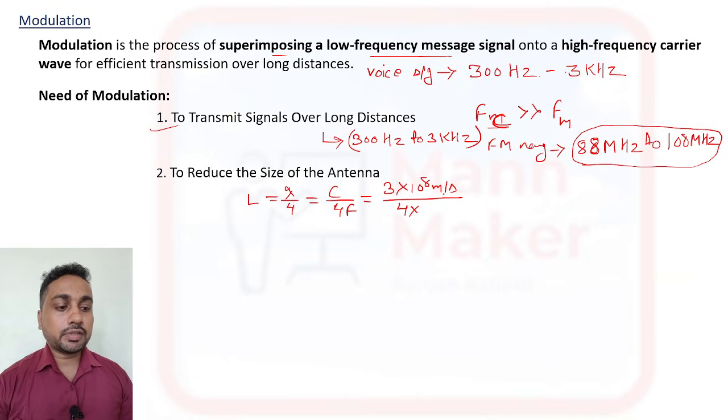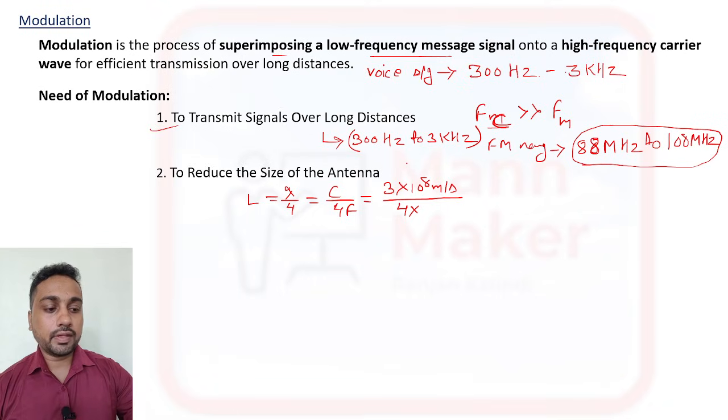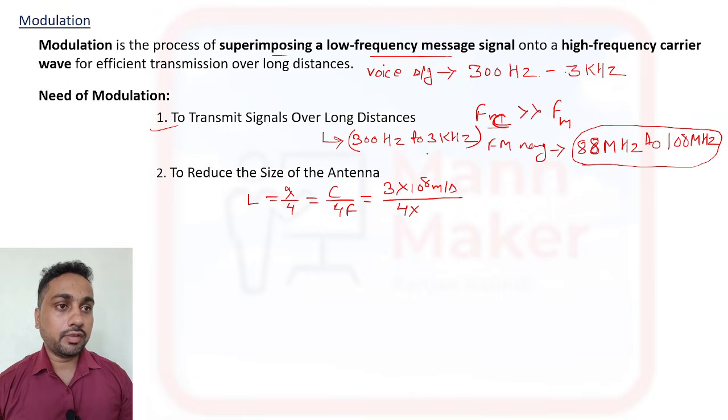Suppose I take a low frequency, in between, say 1 kilohertz. I want to transfer my message of 1 kilohertz frequency, the message signal frequency that we want to transfer. So our message signal is 1 kilohertz, which means 1 into 10 to the power 3 hertz.